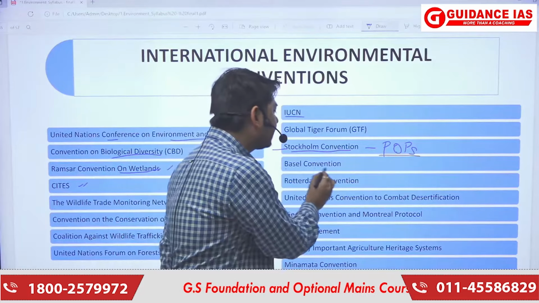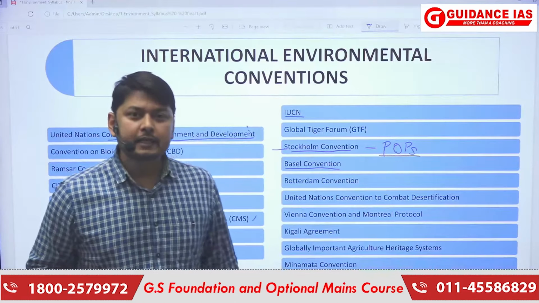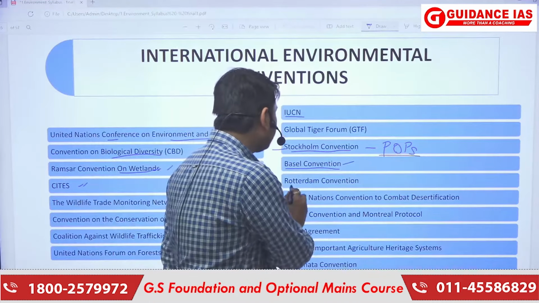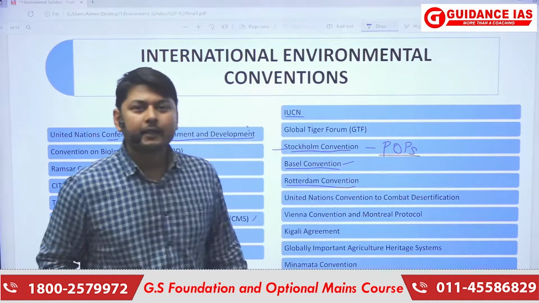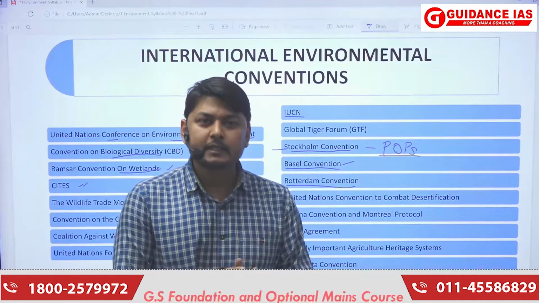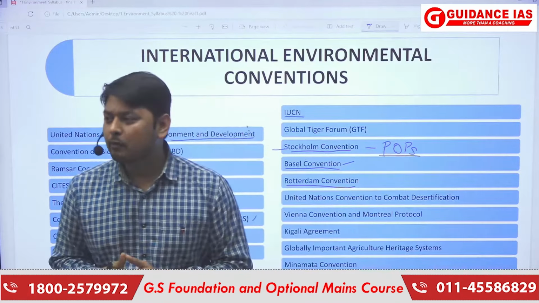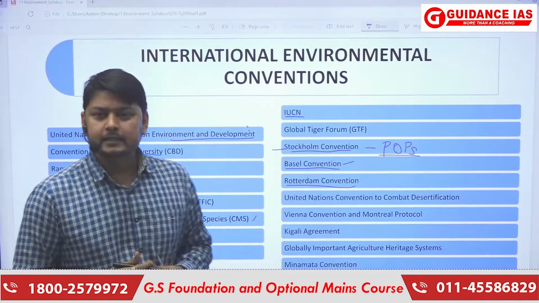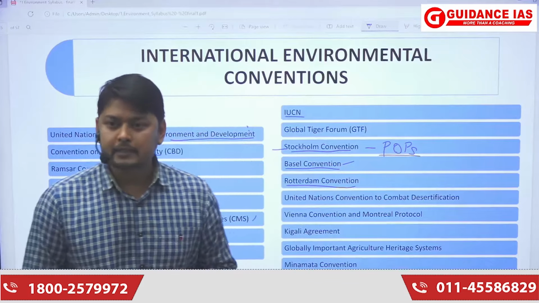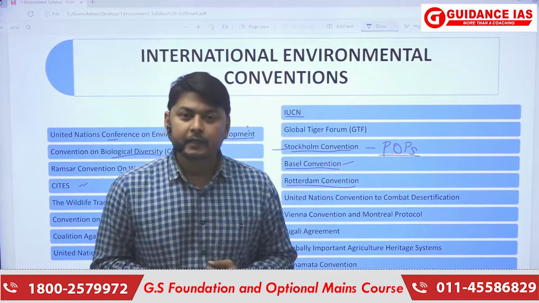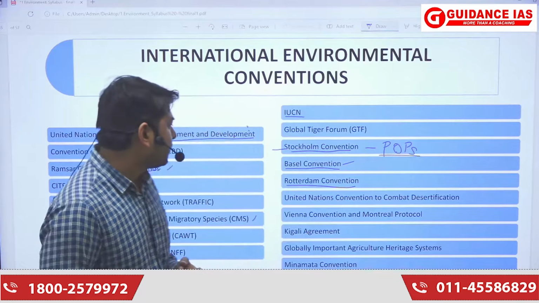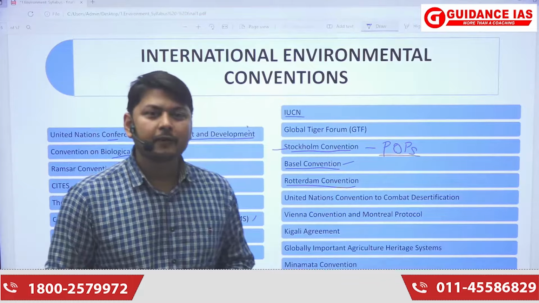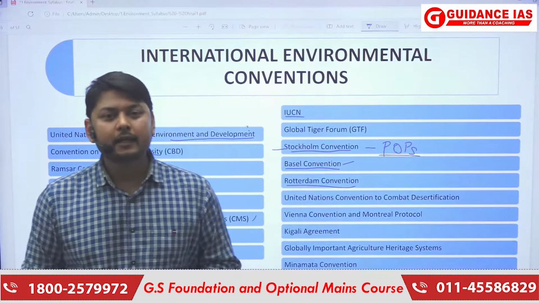Then there is the Basel Convention. Basel Convention is basically the transboundary movement of hazardous wastes. Similarly, there is the Rotterdam Convention, with rules and regulations on the transboundary movement of hazardous wastes. So it includes a variety of wastes, that is solid, liquid, plastic, e-wastes. It also includes radioactive wastes. So we need to see how these conventions are different from one another, in what aspects they are different.